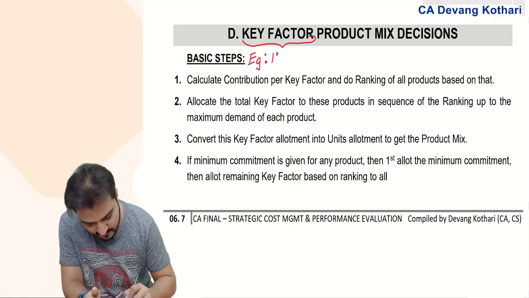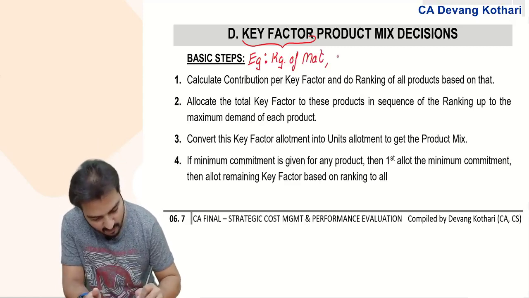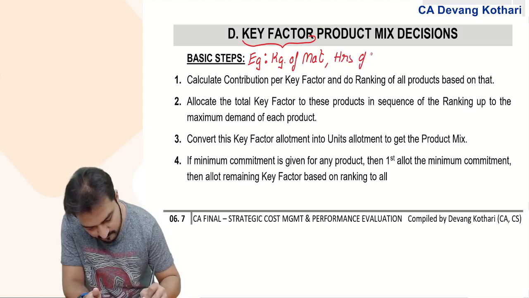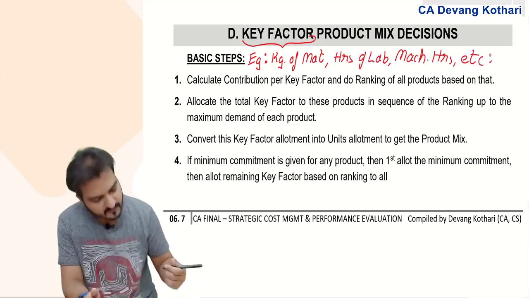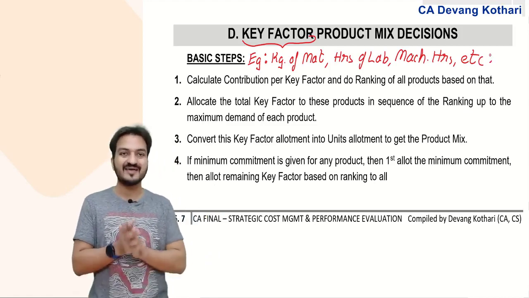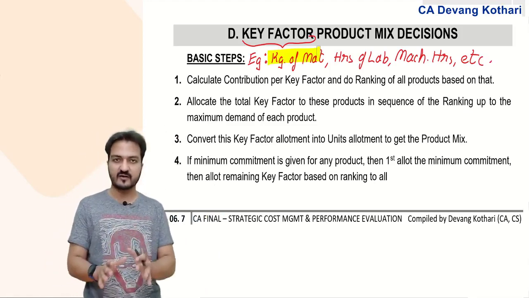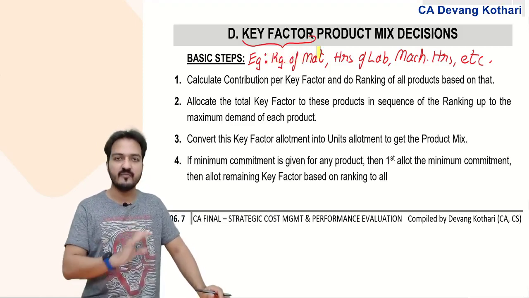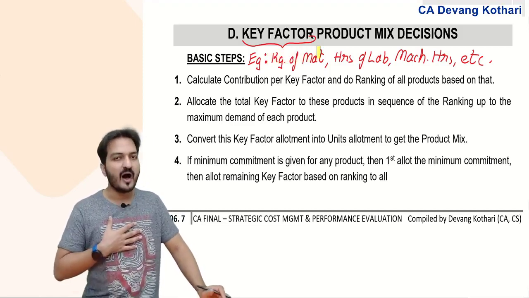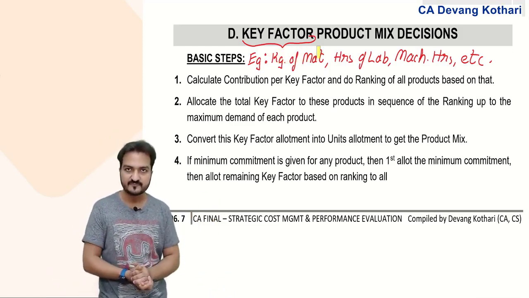that the key factor could be the kgs of material, or hours of labor, or maybe machine hours, etc. But these were the most common examples of key factor. What does it mean? If kgs of material is the key factor, the total kgs of material available in the industry is limited. So whatever I produce, I have to keep my production within the available quantity of material kgs.